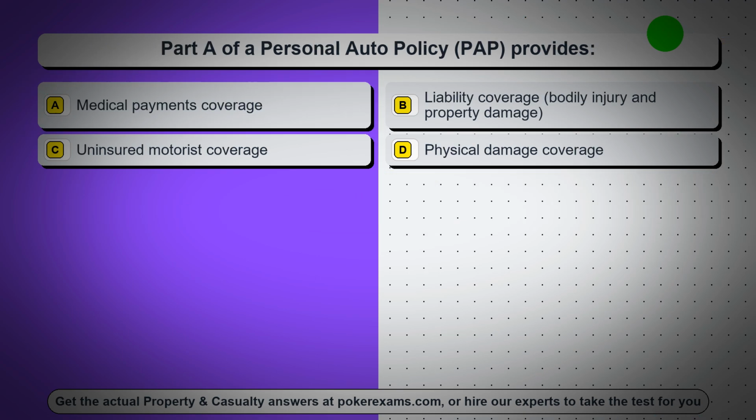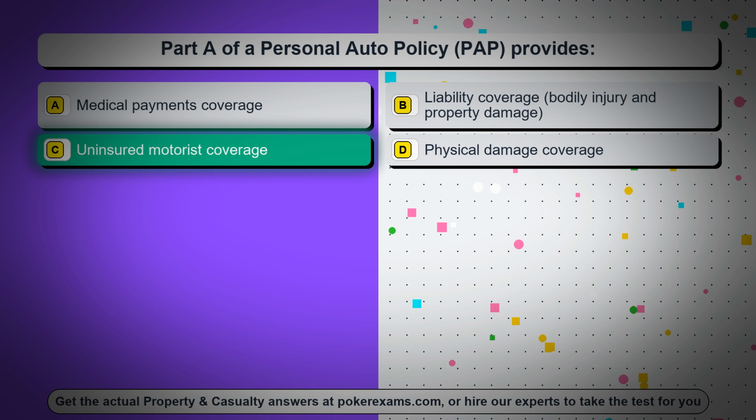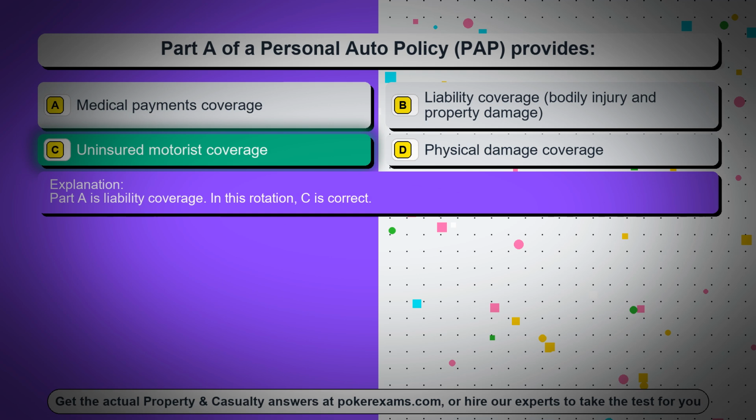Question 47. Part A of a personal auto policy, PAP, provides: option A, medical payments coverage. Option B, liability coverage, bodily injury and property damage. Option C, uninsured motorist coverage. Option D, physical damage coverage. The correct answer is option C, uninsured motorist coverage. Part A is liability coverage. In this rotation, C is correct.